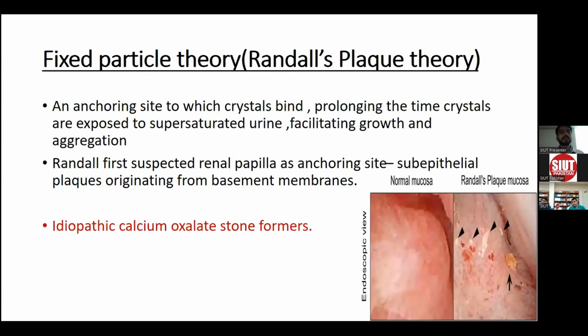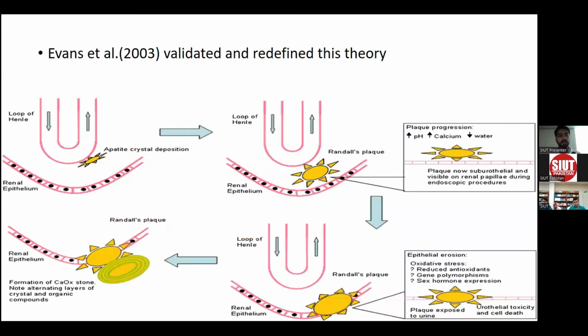Then comes the fixed particle or Randall plaque theory. It was first described by Randall when he observed subepithelial deposits at the renal papilla in the autopsy findings of various patients with stone disease. He described that there is an anchoring site to which the crystals bind, providing time for the crystals to be exposed to supersaturated urine and facilitating their growth and aggregation. This theory is usually implicated in the formation of idiopathic calcium oxalate stone formers.